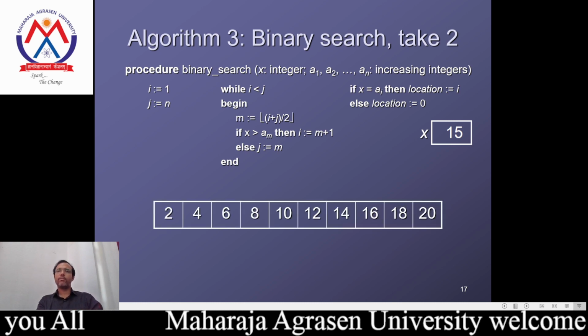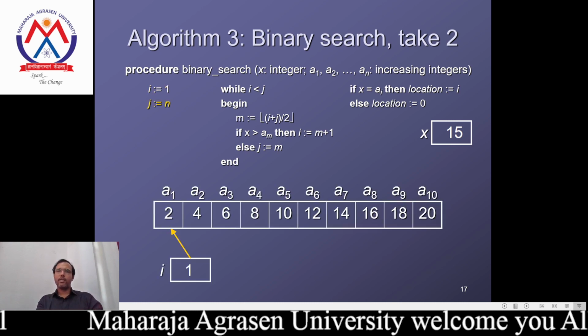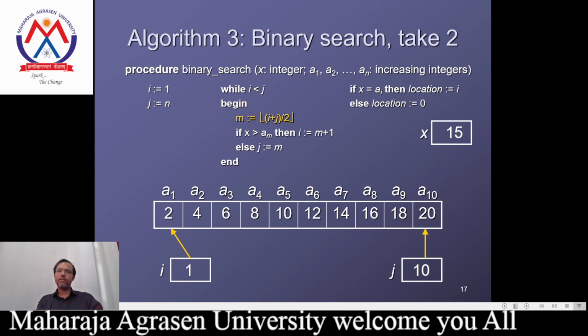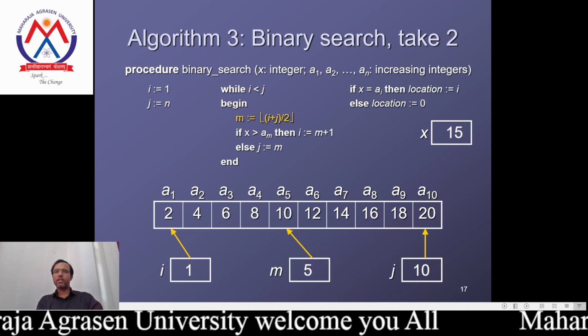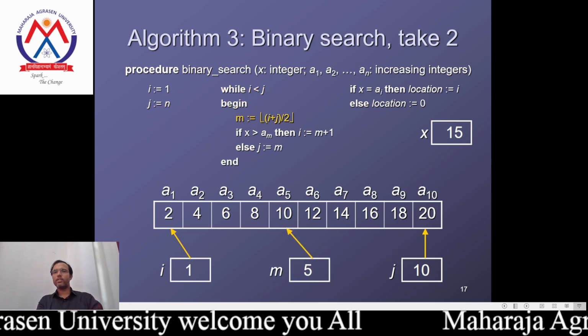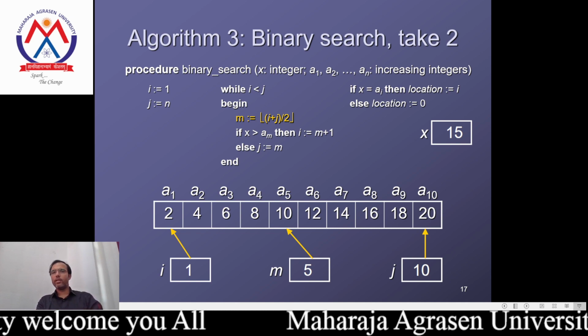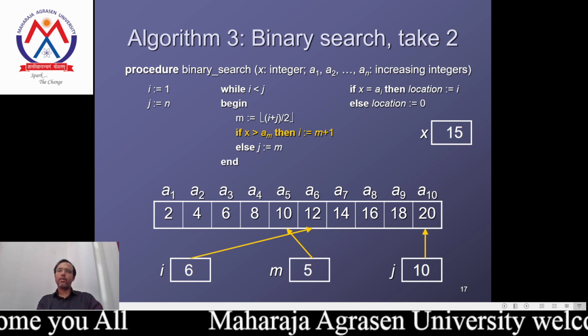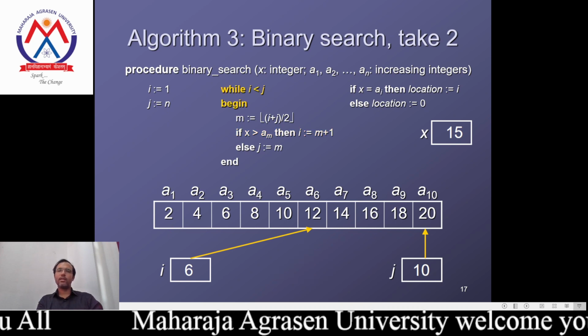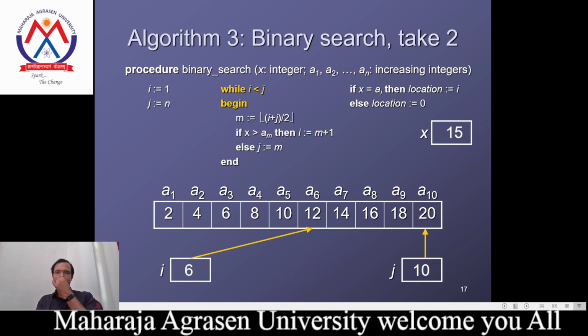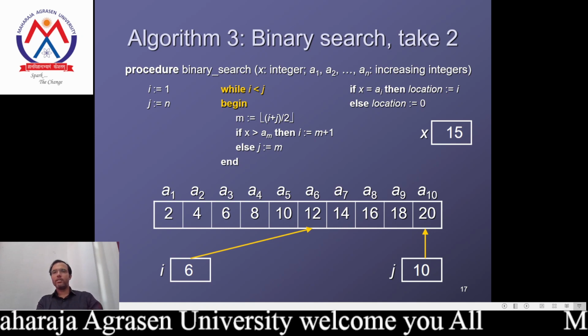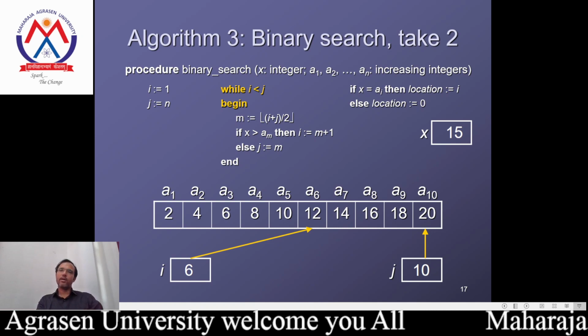Again, we are searching for the value 15. We divide the values into a first half and a second half. Now we consider the first half and the middle point. The middle point is 10. It is obvious to say the element will be searched in the second half. Now again in the second half, the first element will be considered as 6 and 10, because the half point is less than 10.